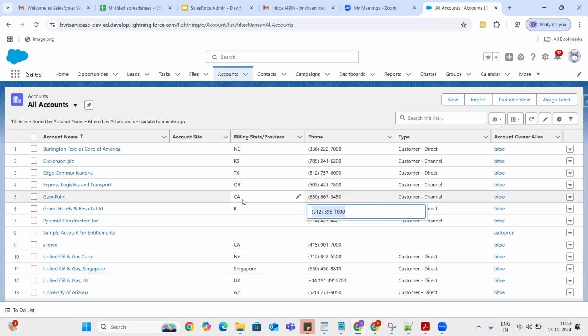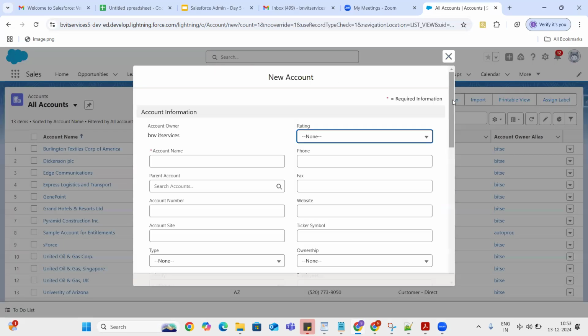So this is the way you can see whatever current records are available. And if you want to create your own new record, you can click on the New button and enter the data. So till now we haven't written anything, but still we can see some already developed applications where, using them, we can store some information.